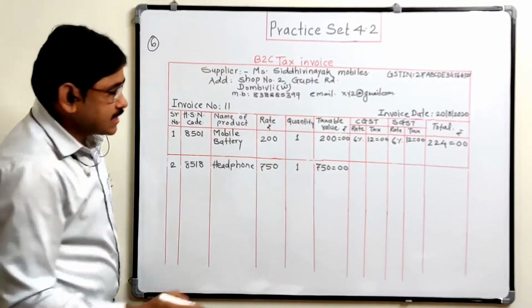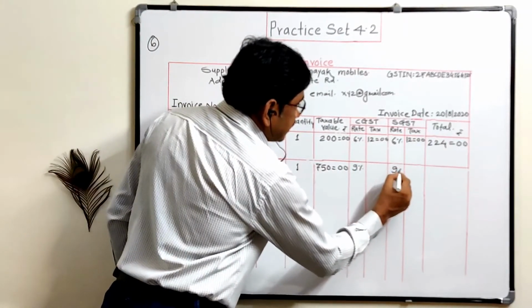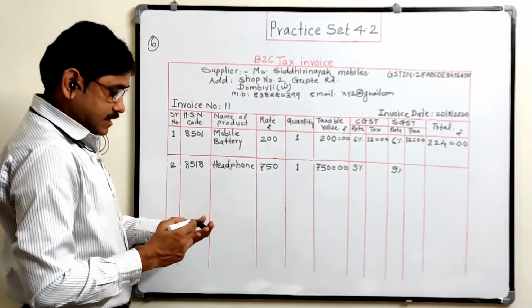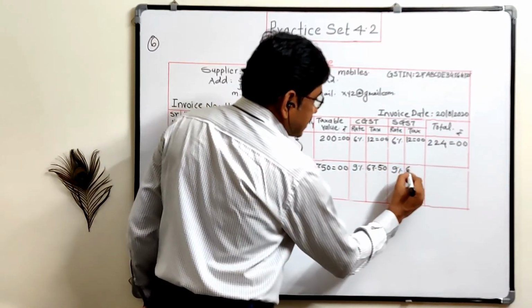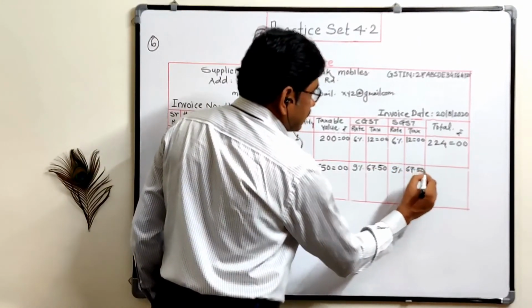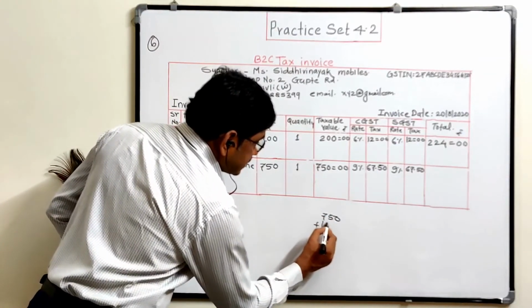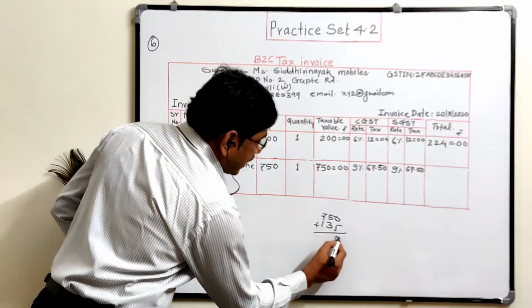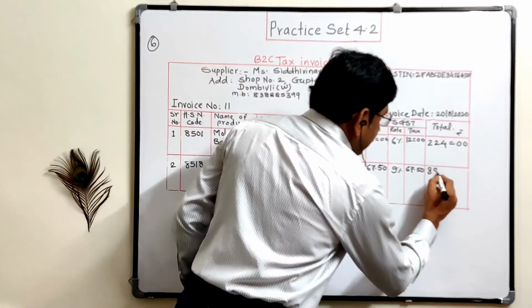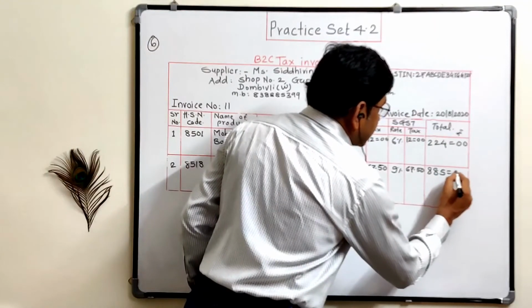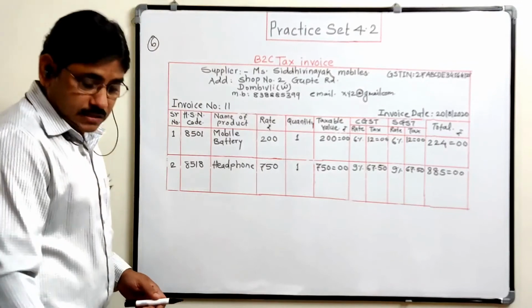Now, the rate of GST is 18%, which means 9% CGST and 9% SGST. So 67.50, and here again the same 67.50. 750 plus GST 135, we get 885. So here we have to pay 885 rupees for that. So in this way we can prepare the invoice.